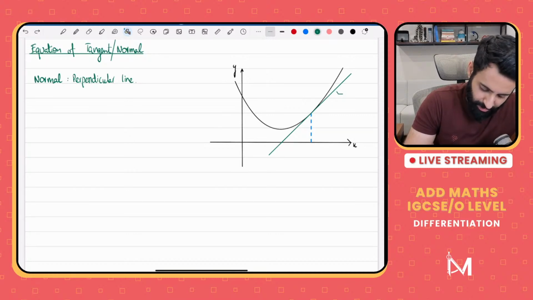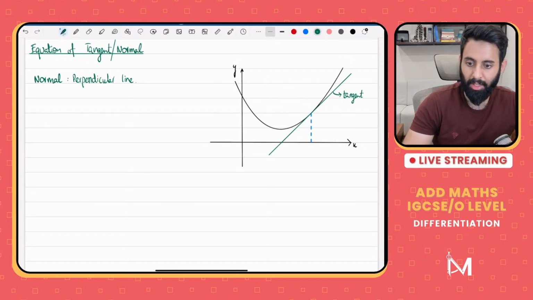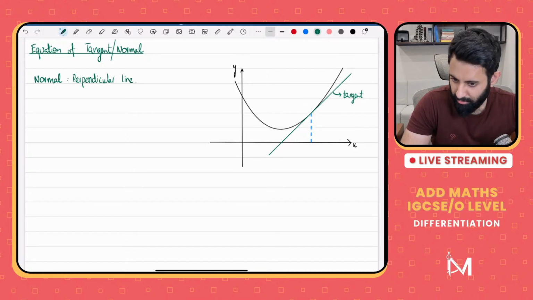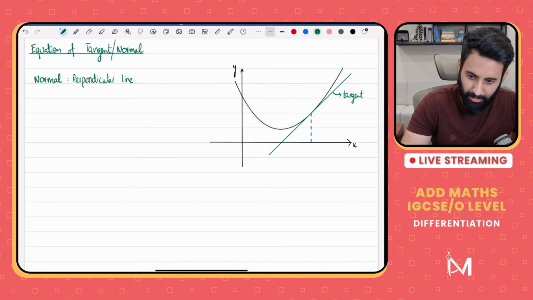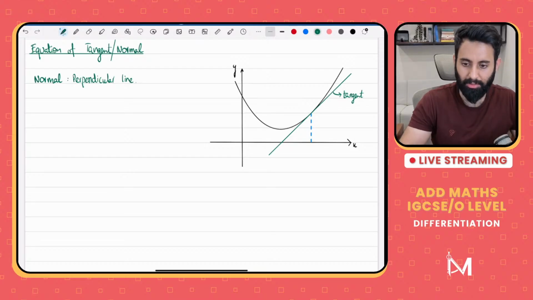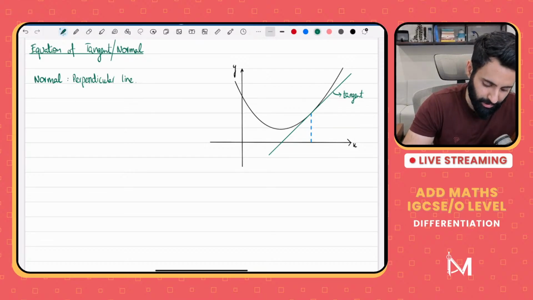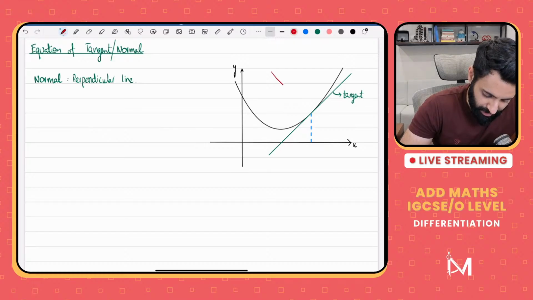So this, by the way, this green line that you're looking at is the tangent. Gradient, okay, that's great. We want the gradient. What else? Gradient and point. Y equals to mx plus c, okay, that you're telling me the equation of a straight line, what it looks like, but we want the gradient and point. Okay, so the line that you see in green is the tangent line. The line that I'm drawing in red is the normal line.